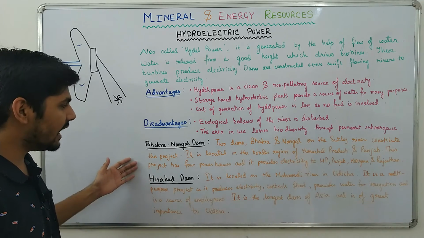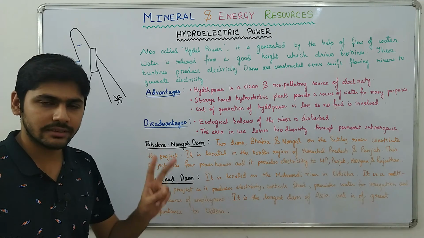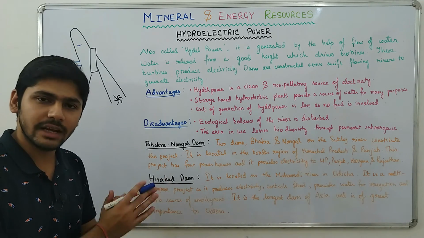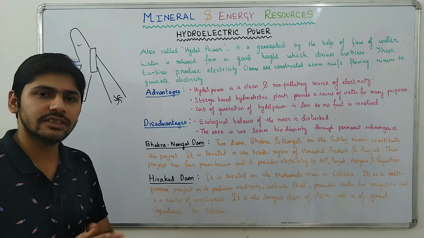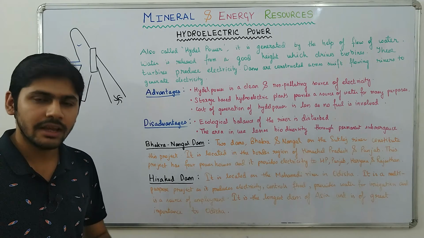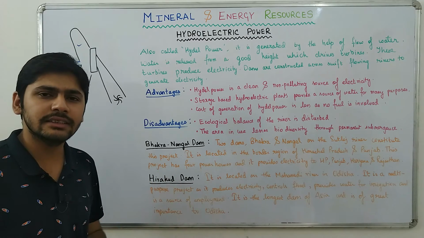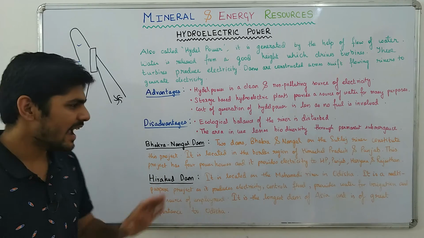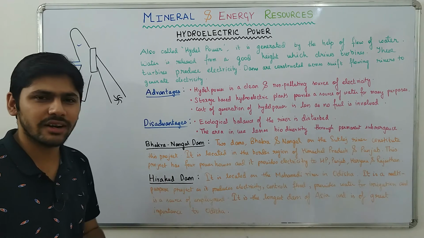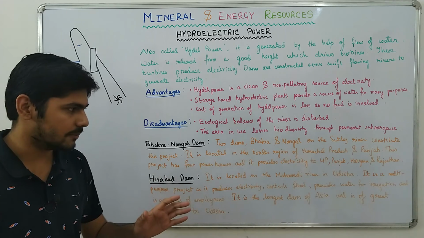Now, Bhakra-Nangal Dam is constituted of 2 dams. The Bhakra Dam, which is situated in Himachal Pradesh, and the Nangal Dam, which is situated in Punjab. The distance between both the dams is just 13 kilometers and both of them are located in the border region of Himachal Pradesh and Punjab.